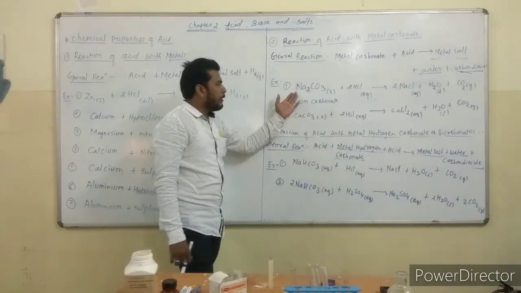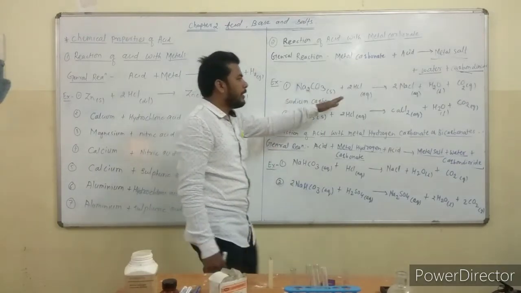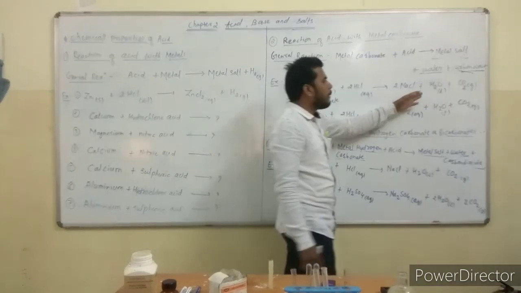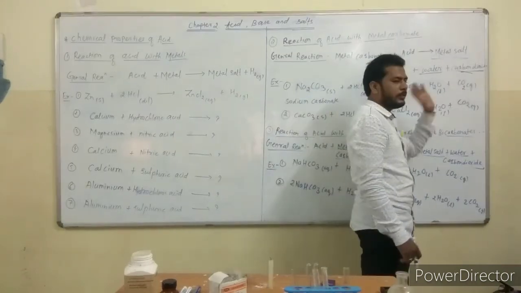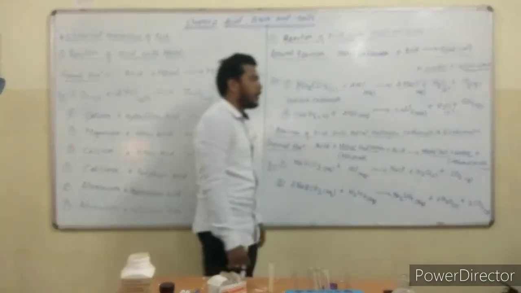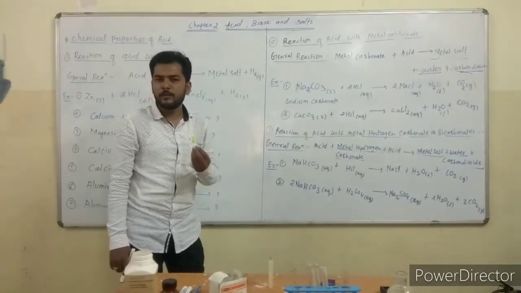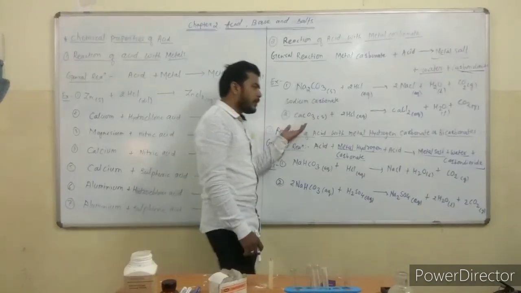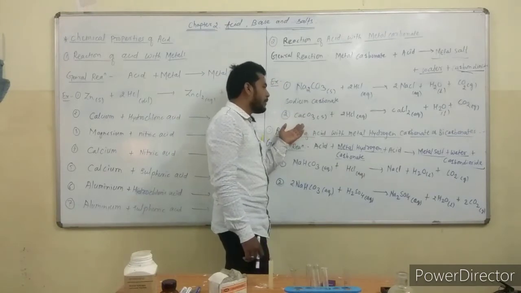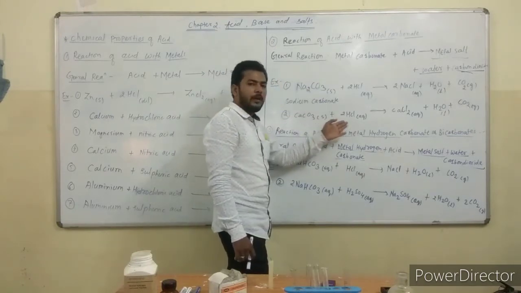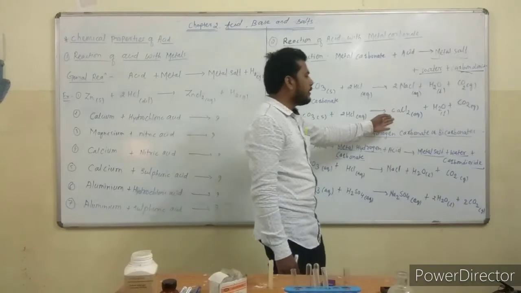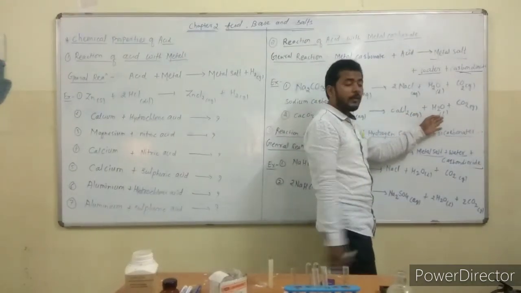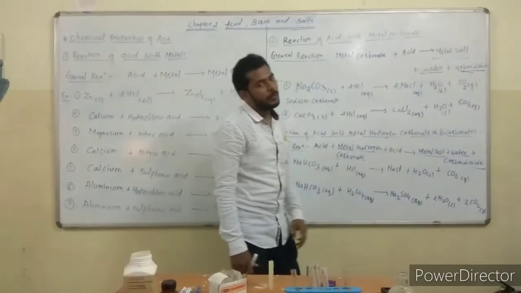For example, sodium carbonate reacts with HCl and gives NaCl plus H2O plus CO2 gas. How to identify the CO2 gas? We saw an activity regarding this. Second example: calcium carbonate reacts with hydrochloric acid. It gives calcium chloride, water and CO2 gas.